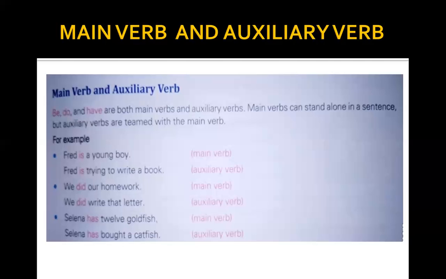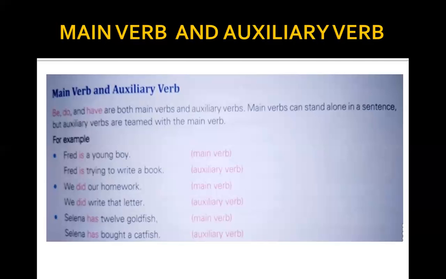We did our homework. Here did is the main verb, whereas in we did write that letter, did is acting as an auxiliary verb. Selena has 12 goldfish. Has here is acting as main verb, whereas in Selena has brought a catfish, has is acting as auxiliary verb.